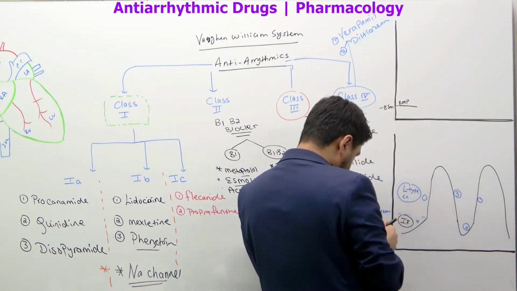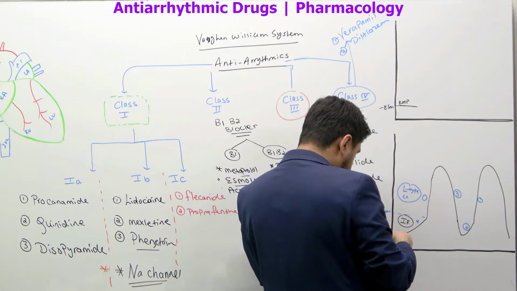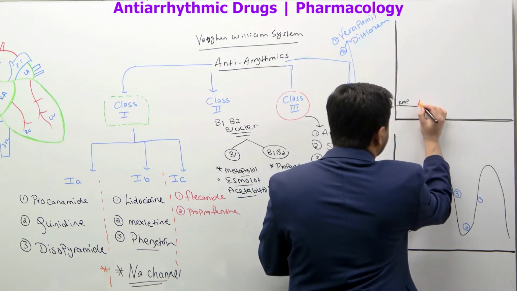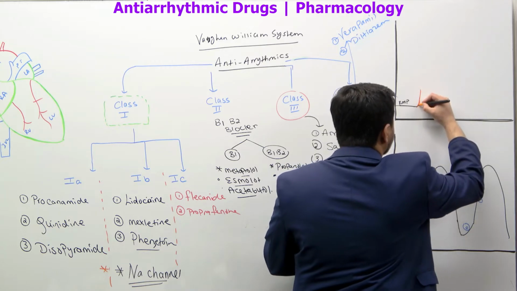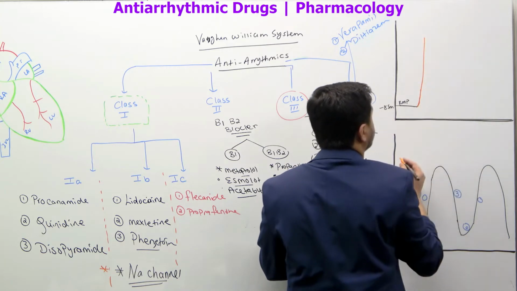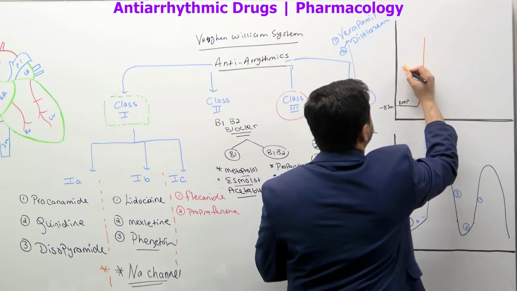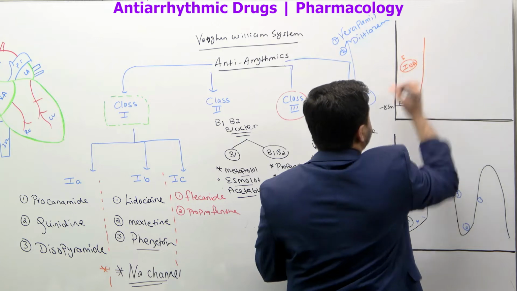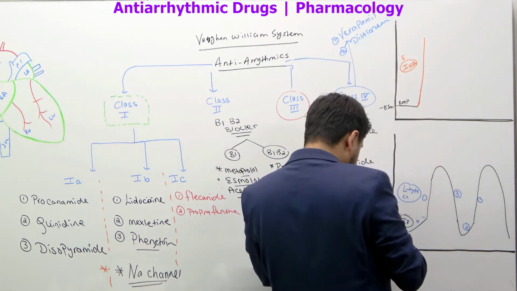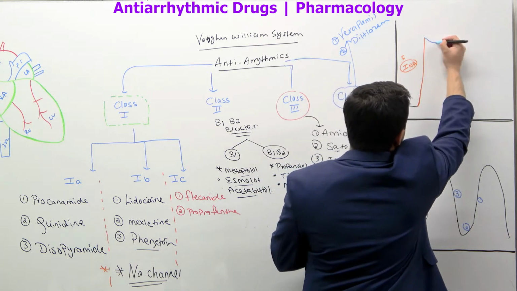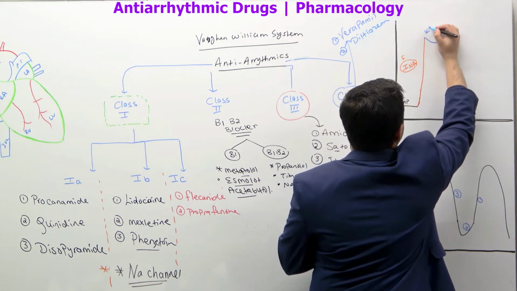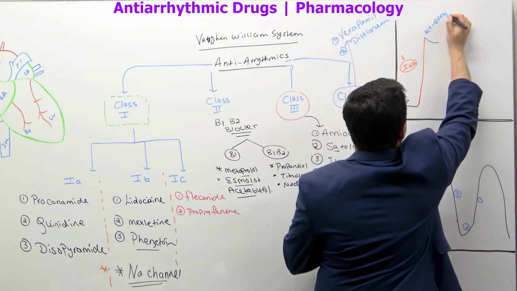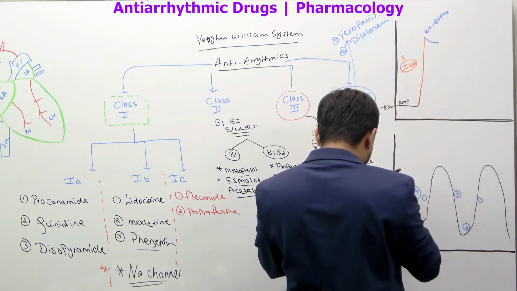What happens is that the voltage-gated sodium channels open up, so that's why we said this is I with the Na. The fast sodium channel opens up, and then repolarization happens where there's a potassium efflux. This potassium efflux happens for a brief period of time. And then after that, what happens is that